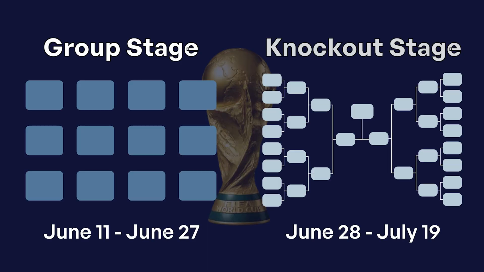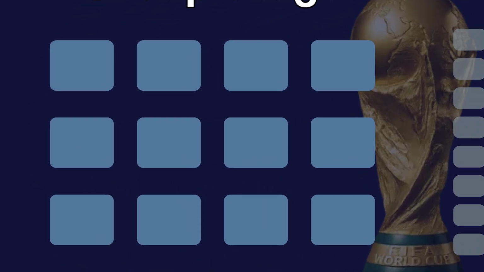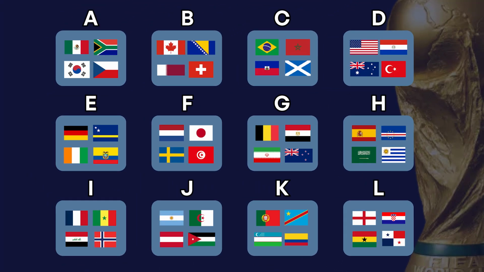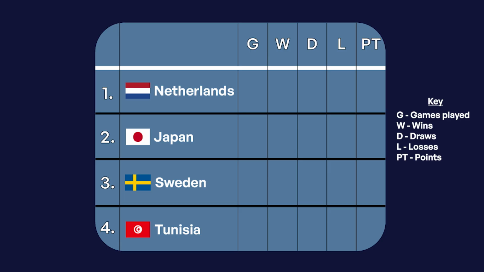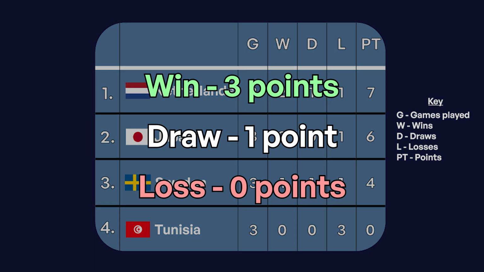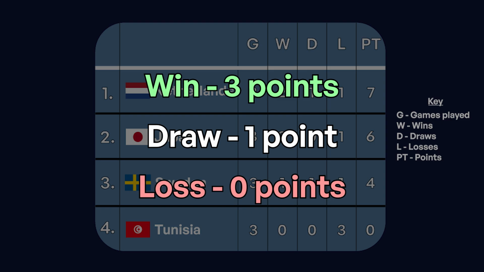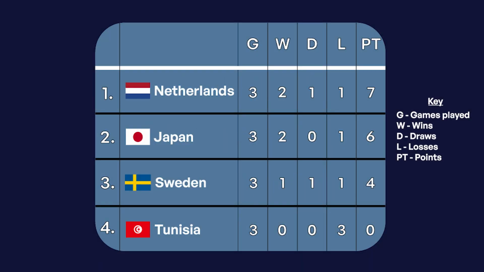The World Cup is made up of 2 phases, the group stage and the knockout stage. We kick off the tournament with the group stage, which consists of 12 groups labeled A through L, with 4 teams per group for a grand total of 48 countries in the tournament. Teams in each group will be playing the others once, for a total of 3 games played each. Based on the amount of points you earn from winning, drawing, and hopefully not losing, your team is ranked 1st through 4th in your group.